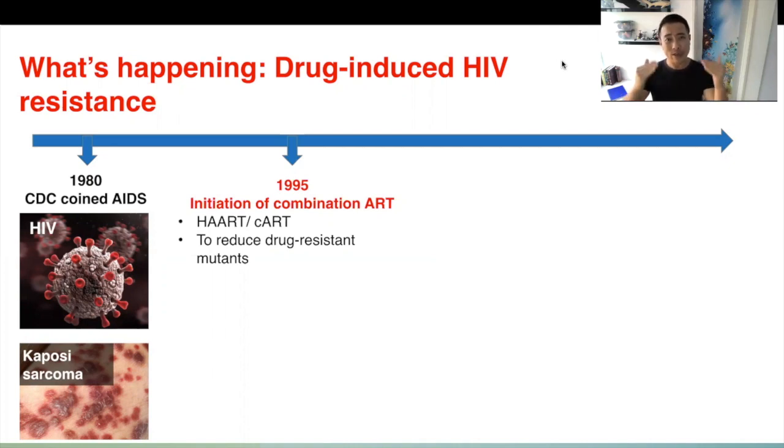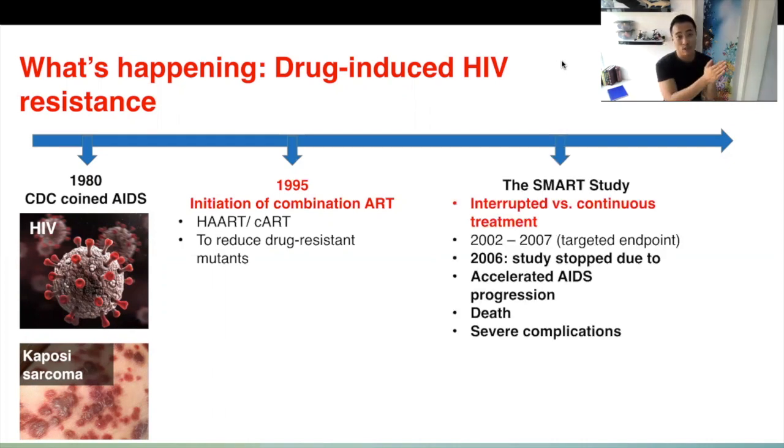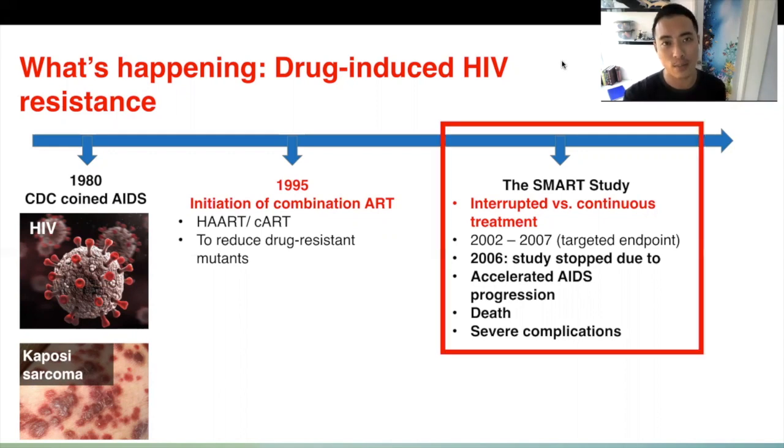So in order to reduce the reaction, the doctors would like to know if interrupted treatment is as good as continuous treatment. Therefore, they started this study called the SMART study. Not until 2006, this study stopped completely, the reason being a lot of HIV patients progressed to AIDS. A lot of HIV patients died from AIDS, and a lot of patients experienced severe complications. That is really bad. But what can we learn from this SMART study?